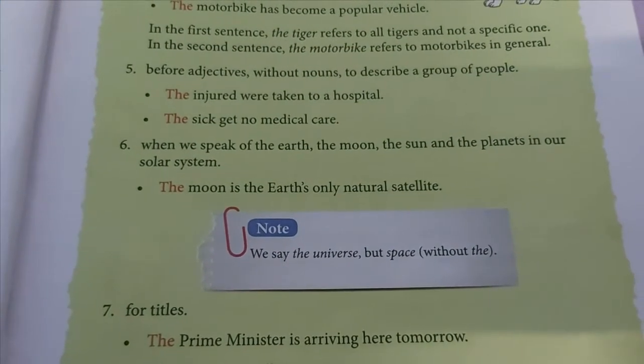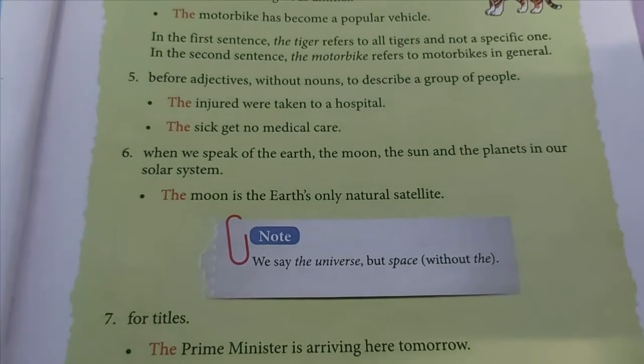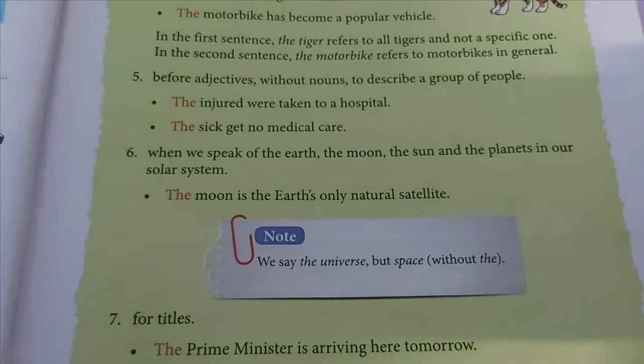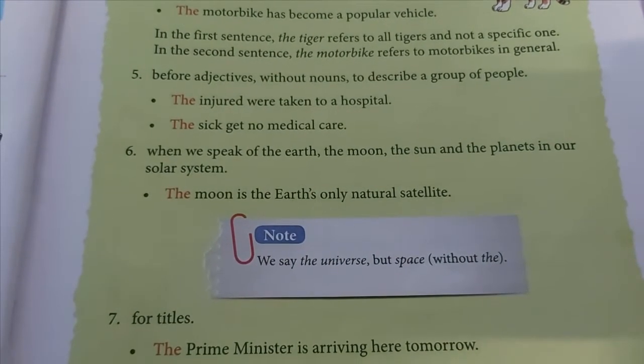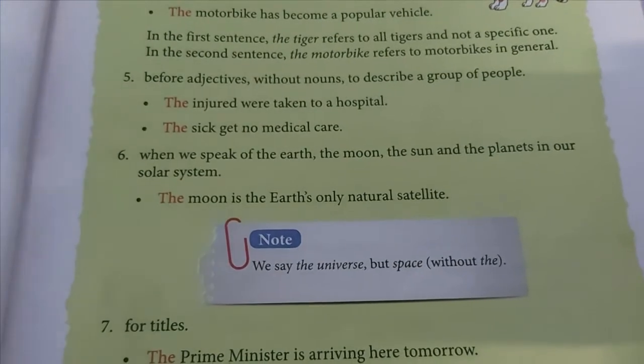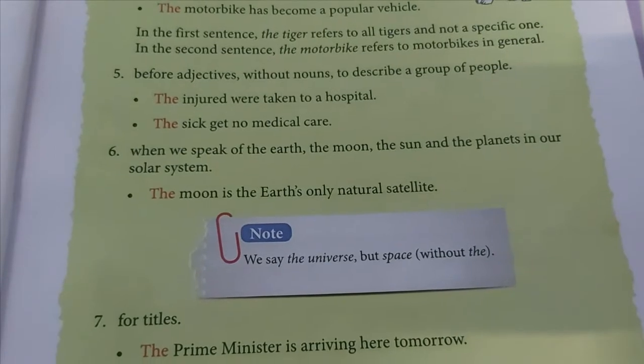Next, number 5 rule is to describe a group of people. It cannot be a noun as well. It can be an adjective. We use the. Like, the injured were taken to a hospital. We are talking about the total quantity of the injured persons.